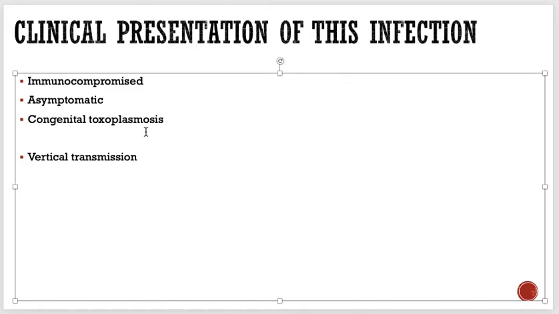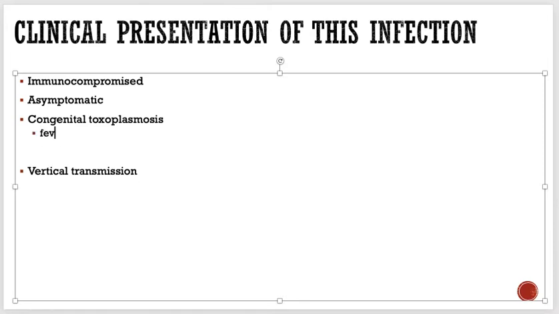Okay, which can be anything like fever, jaundice, rashes. Their eyes are small, called microophthalmia. They may have cataracts. They may have cardiac abnormalities, and one very important thing, they have cerebral calcifications.